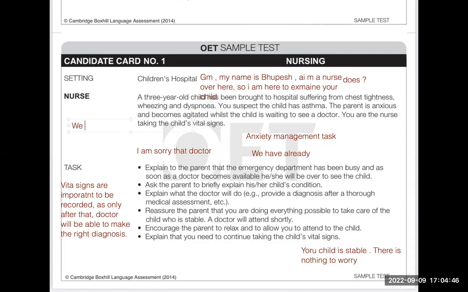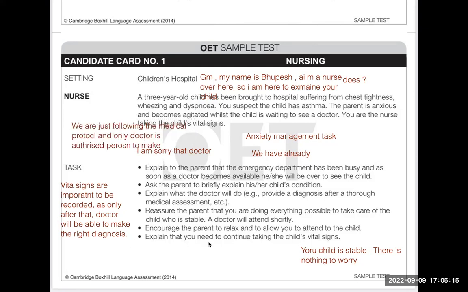We are just following the medical protocol. So only the doctor is the authorized person. Protocol, and only the doctor is the right person to make the diagnosis. So I will again encourage, please do not diagnose your child.